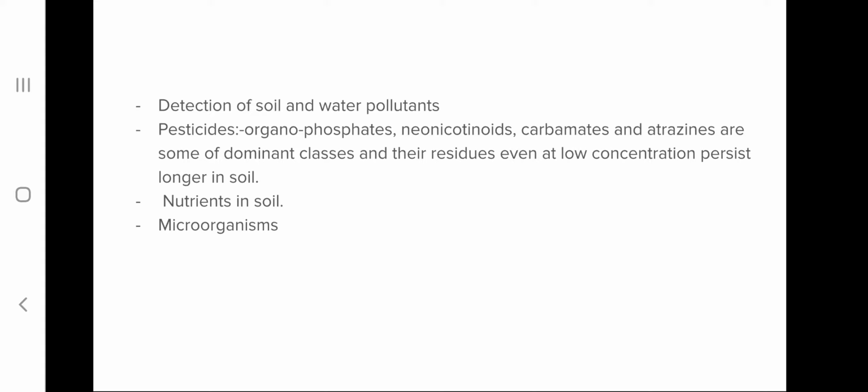So these are the applications of nanobiosensors in agriculture. They can be used to detect soil and water pollution, the persistence of pesticides in soil, and the presence of nutrients in soil, whether any deficiency is there, so that we can add extra fertilizers to overcome that deficiency. And also they can be used to detect the presence of any disease causing microorganism in the soil.